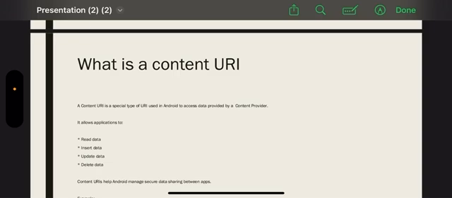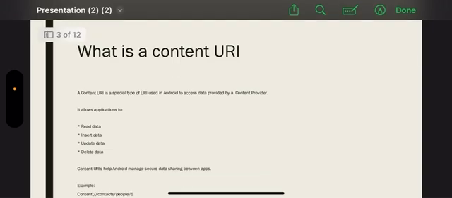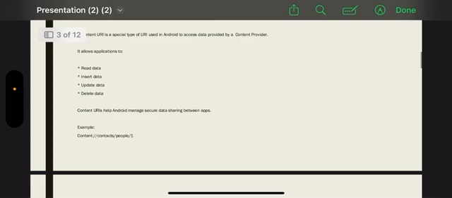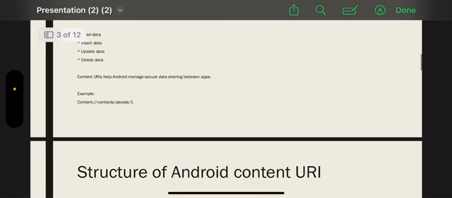What is a content URI? A content URI is a special type of URI used in Android to access data provided by content providers. It allows applications to read data, insert data, update data, delete data. Content URIs help Android manage secure data sharing between apps.